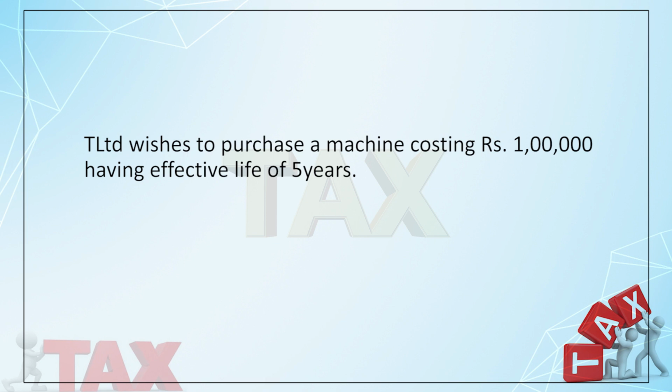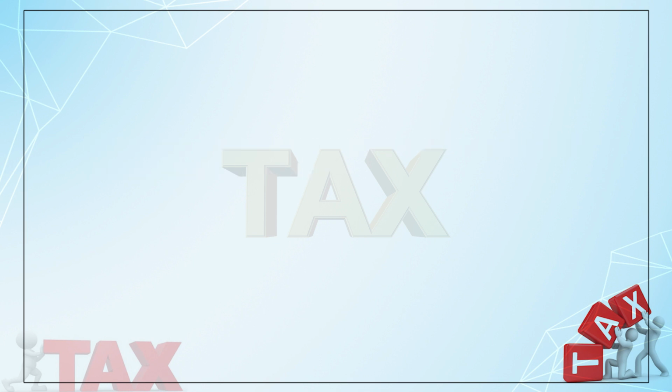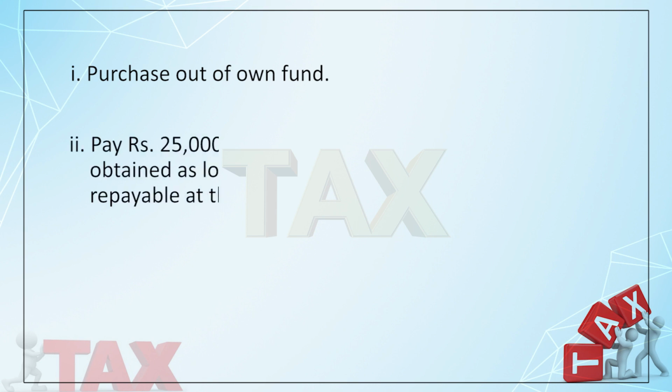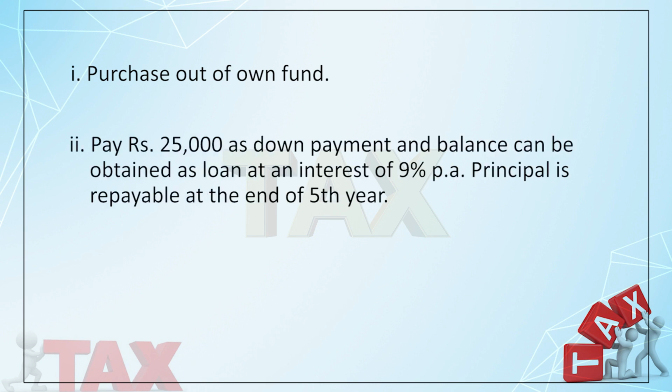And company has 3 options. What are the options? Company can purchase out of own fund. That means the company will pay 1 lakh straight away and acquire the machine. Second is, they can pay 25,000 as immediate payment, down payment, and for the balance amount, the company can arrange a loan at an interest of 9% per annum. And I shall take it's a simple interest, okay? And the principal is repayable at the end of 5 years. That means the company will repay this loan at the end of 5 years.